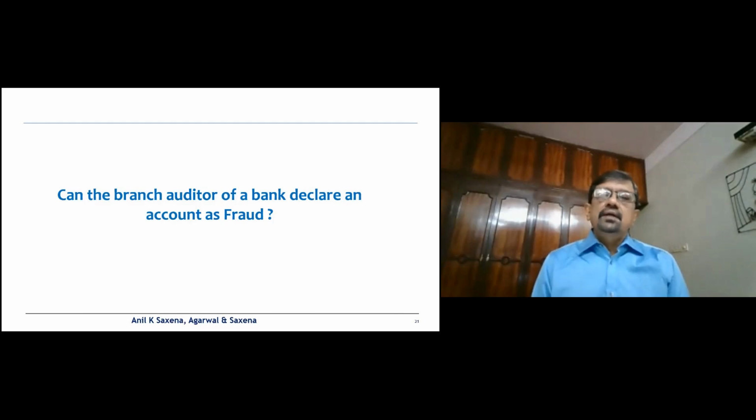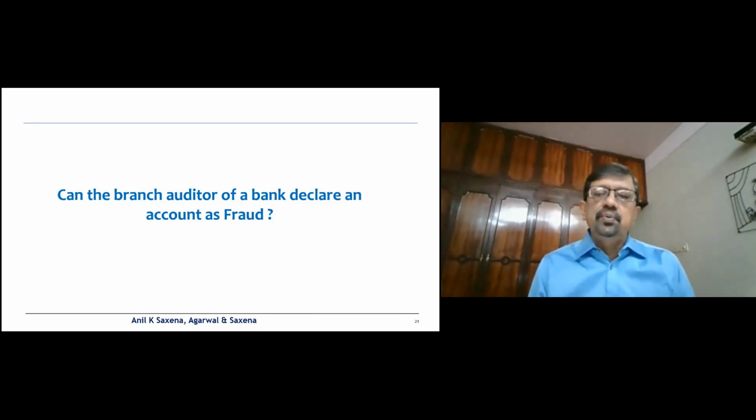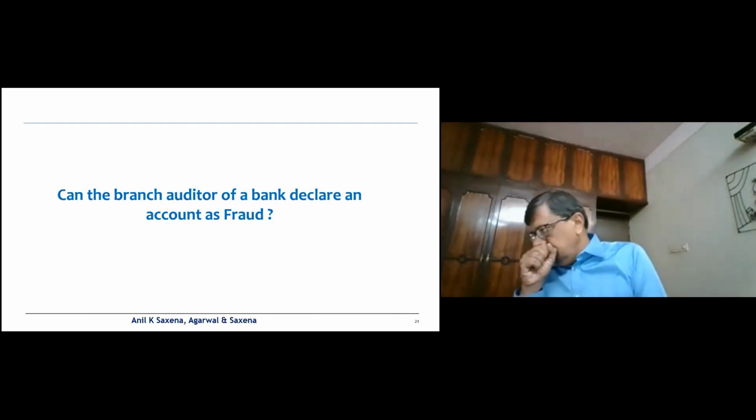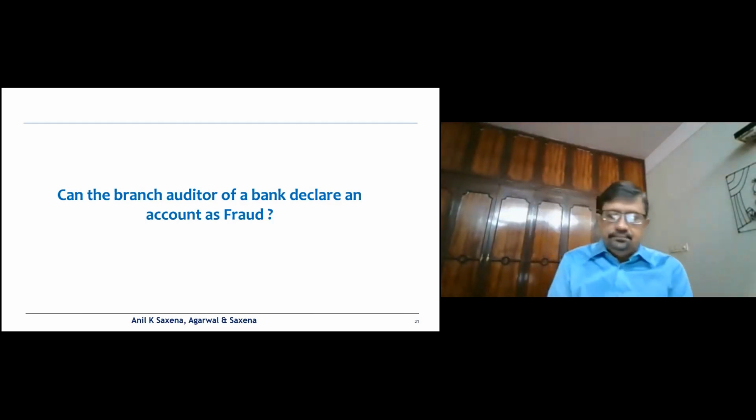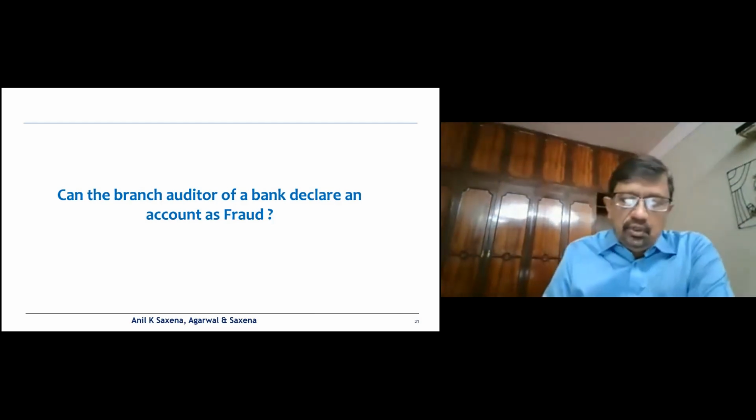If you remember, there is a master direction on fraud issued by the RBI, which lists out various early warning signals which actually help you prove that it is a fraud. But before declaring the account as a fraud as a branch auditor, you need to be very sure about the transactions, whether they actually amount to diversions, whether it is actually a fraud.